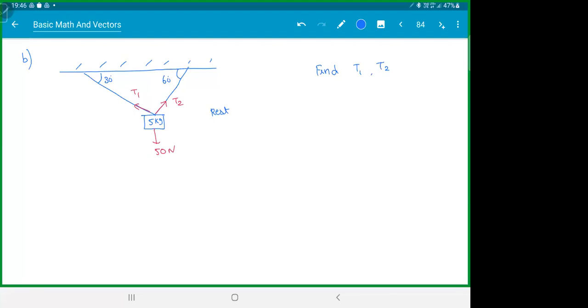25 and 25 root 3. And someone got 100. Okay.